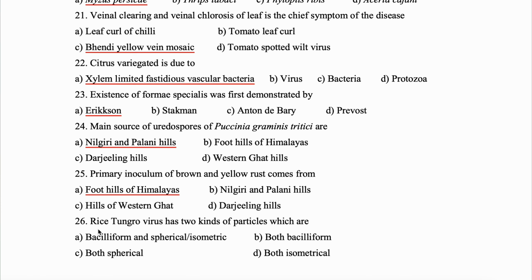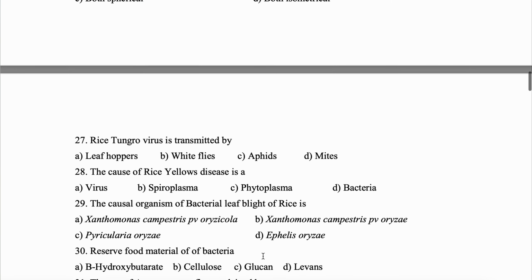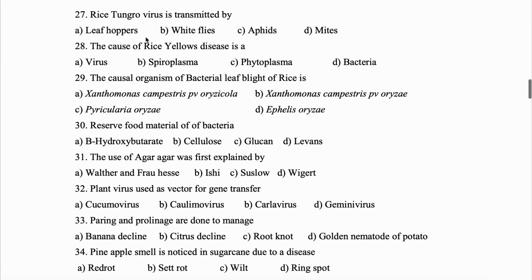Coming to question 26. Rice tungro virus has two kinds of particles. It is bacilliform as well as spherical. Question 27. Rice tungro virus is transmitted by leaf hoppers. Question 28. The cause of rice yellow disease is a phytoplasma. Question 29. The causal organism of bacterial leaf blight of rice is Xanthomonas campestris pathovar oryzae. Question 30. Reserve food material of bacteria, it will be beta hydroxybutyrate.